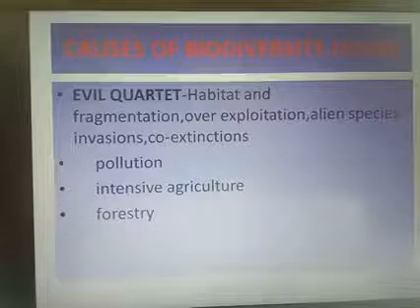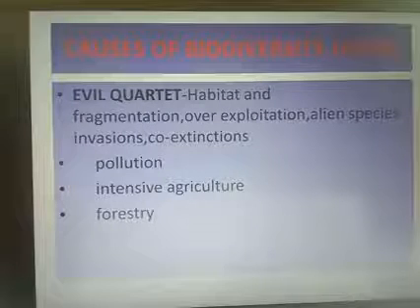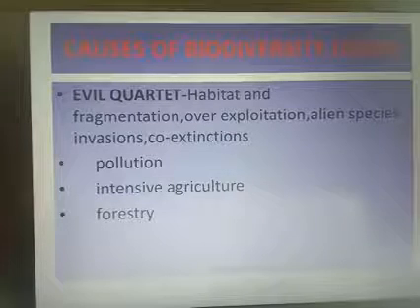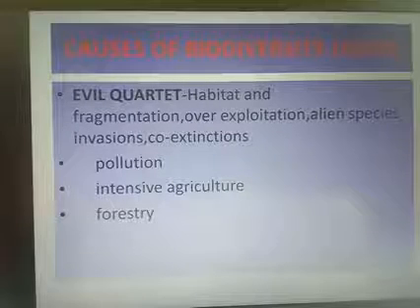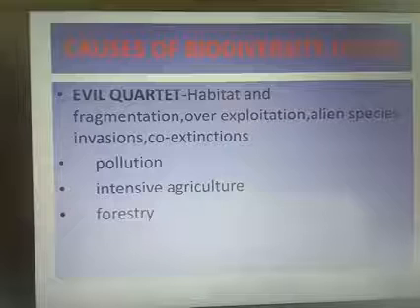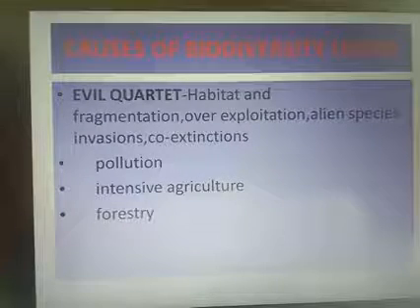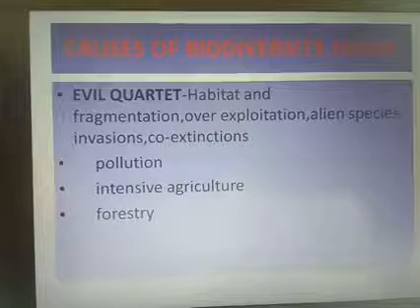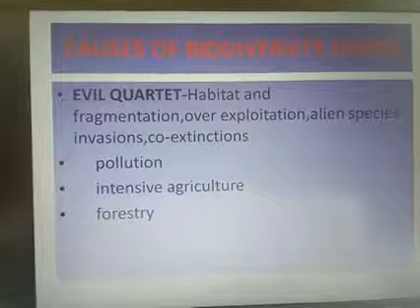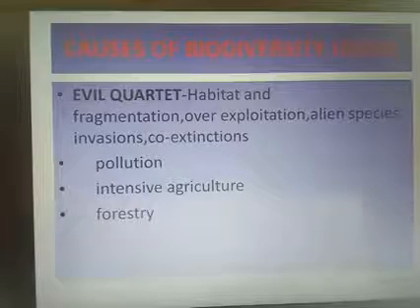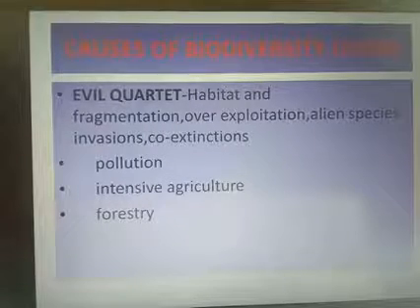Sometimes the environment, floods and natural calamities also destroy the habitat. The next is overexploitation. Then the third one is alien species invasion. Then the fourth one is co-extinction. So here we are studying all the points in detail. The main causes of biodiversity loss are known as the Evil Quartet.